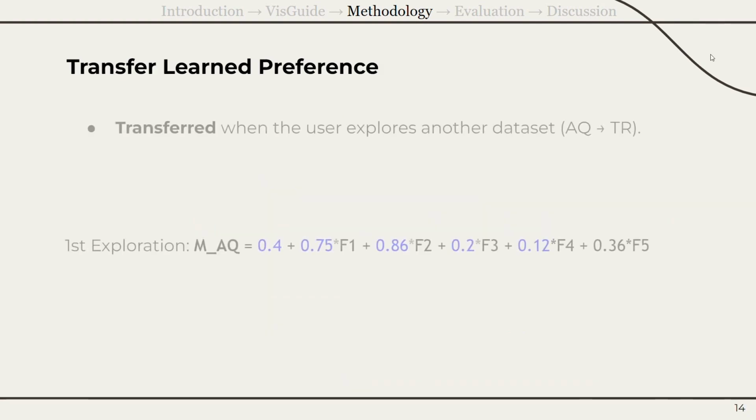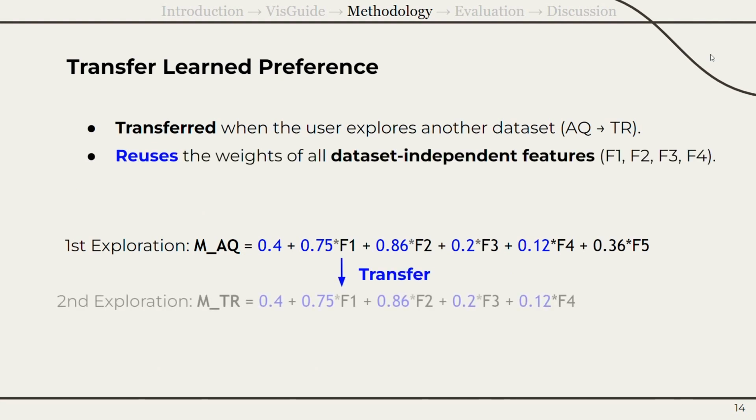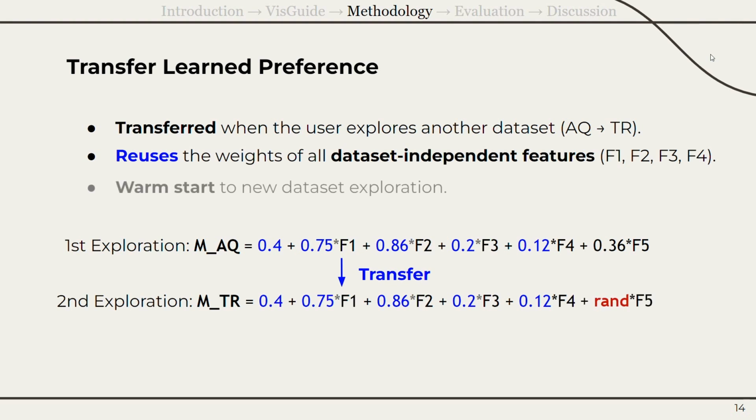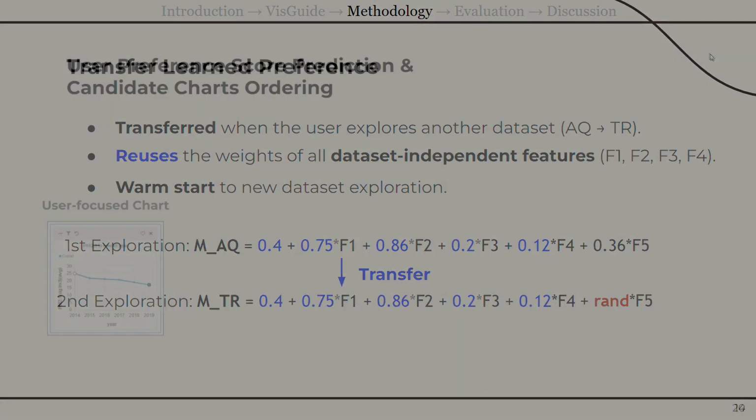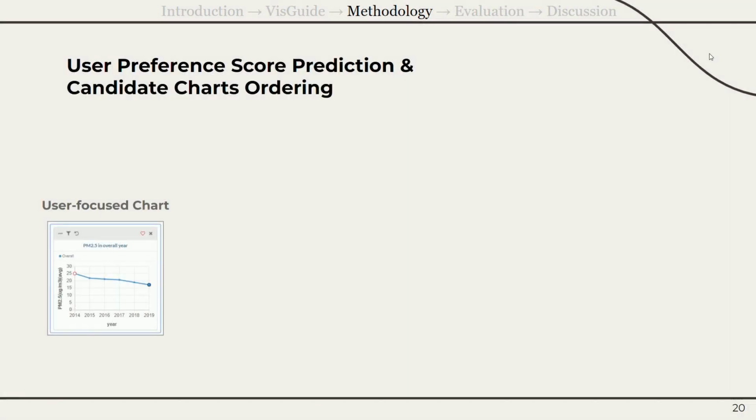In addition, the model can be transferred to another dataset. The model weights can be reused except for the fifth feature. With the transfer model, VisGuide doesn't need to relearn users' preferences from scratch, and they will get a warm start on their next exploration. This is the last step of the recommendation module.